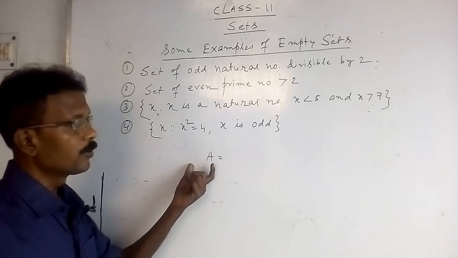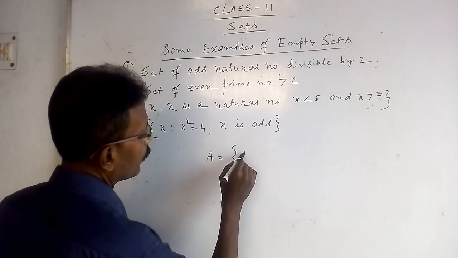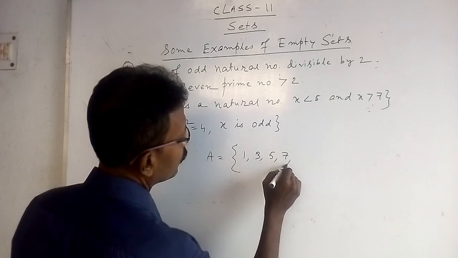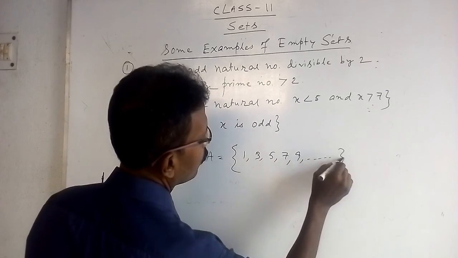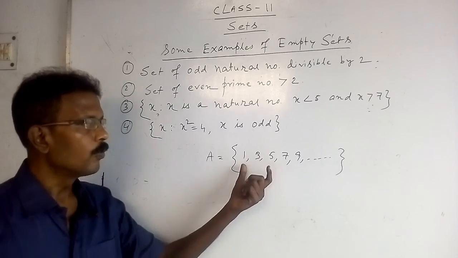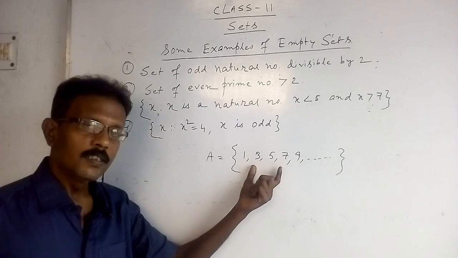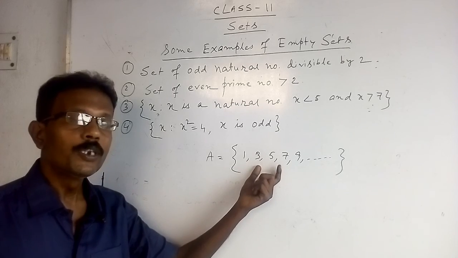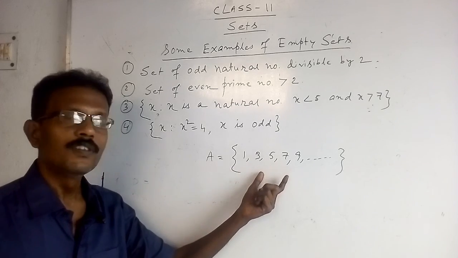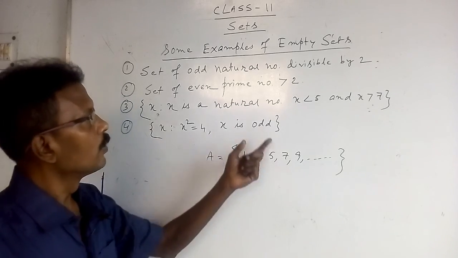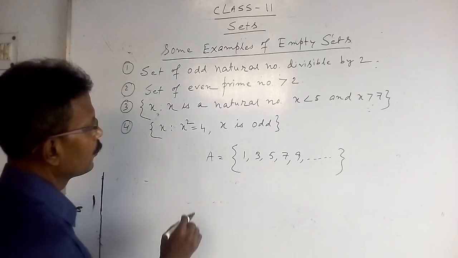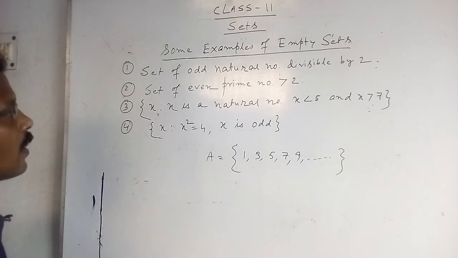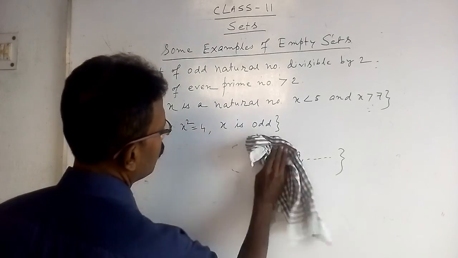Let the set of odd natural numbers be denoted by A, {1, 3, 5, 7, 9, and onwards}. All these are odd numbers. Is it possible for any of them to be divisible by 2? No, this is not possible. Therefore the set of odd natural numbers divisible by 2 is an empty set.